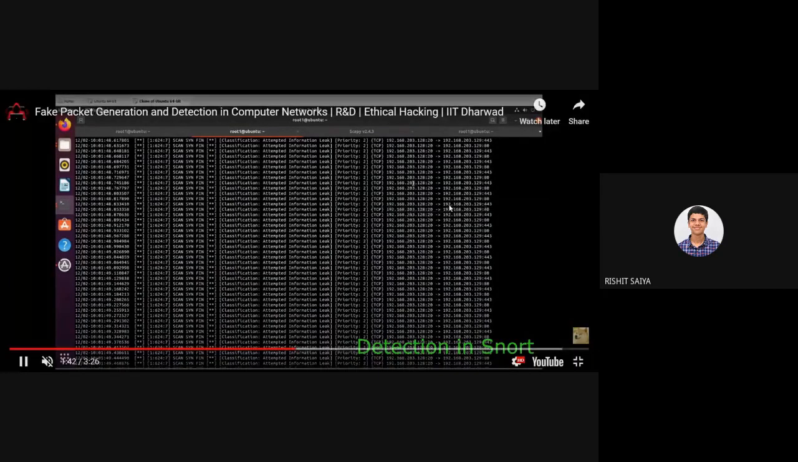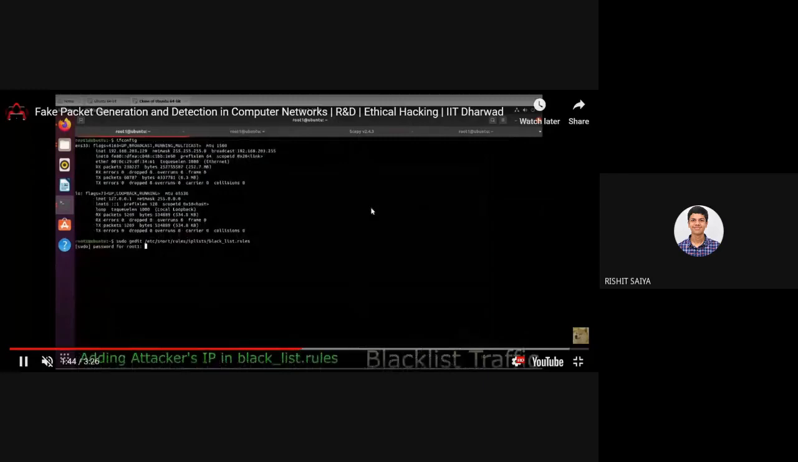Here you can see I am confirming the IP addresses, that I received the packet exactly from the attacker only. Now comes the part of blacklist traffic. This is a kind of mitigation technique where you don't want any attacker to come into your system. So this is the step where you block it.